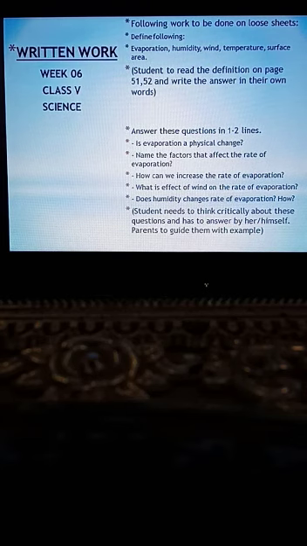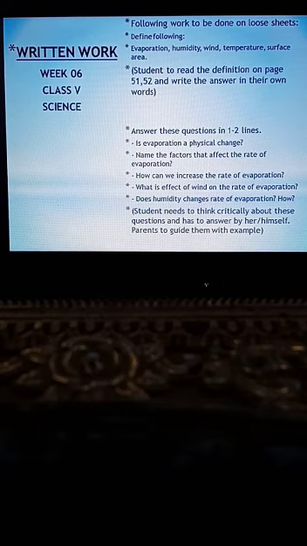The fourth question is, what is the effect of wind on the rate of evaporation? You have to write the basic point of how wind affects the rate of evaporation in the natural process.